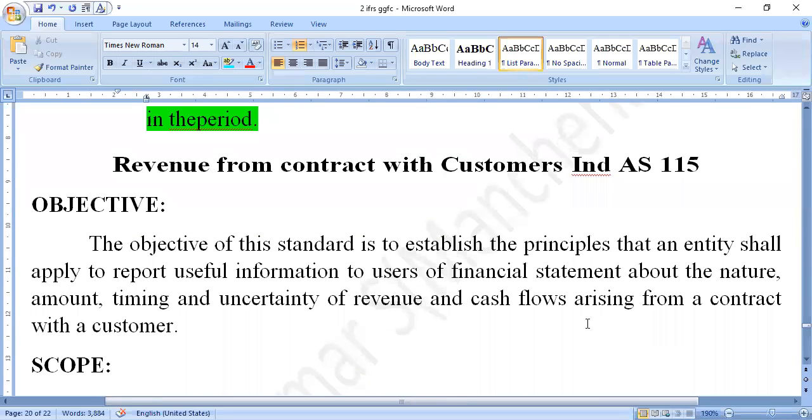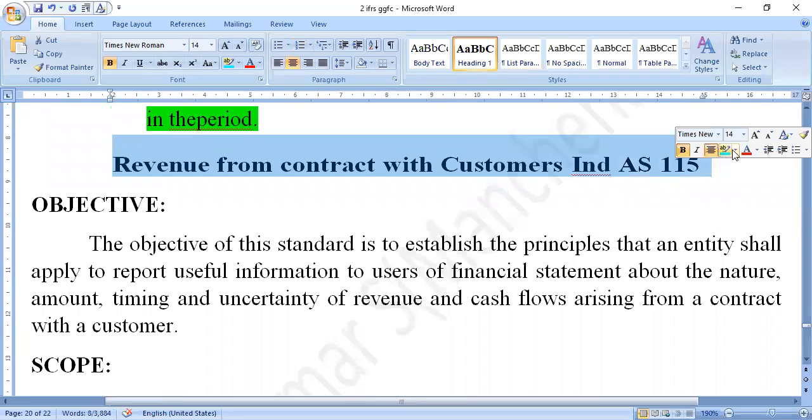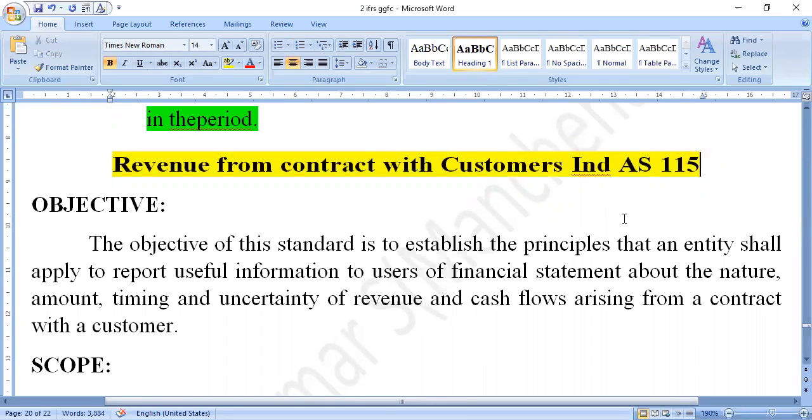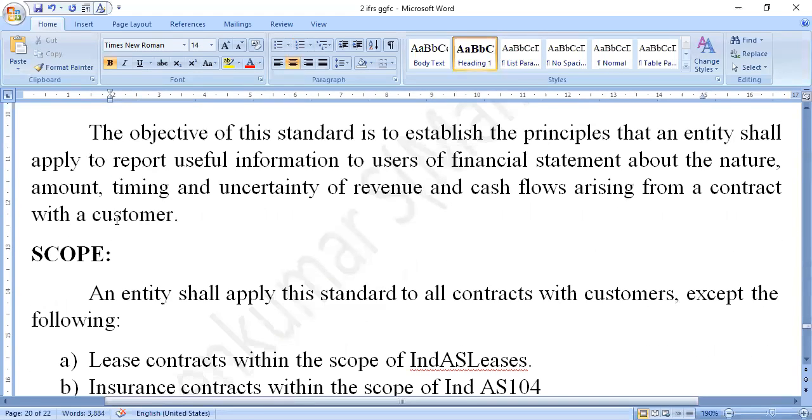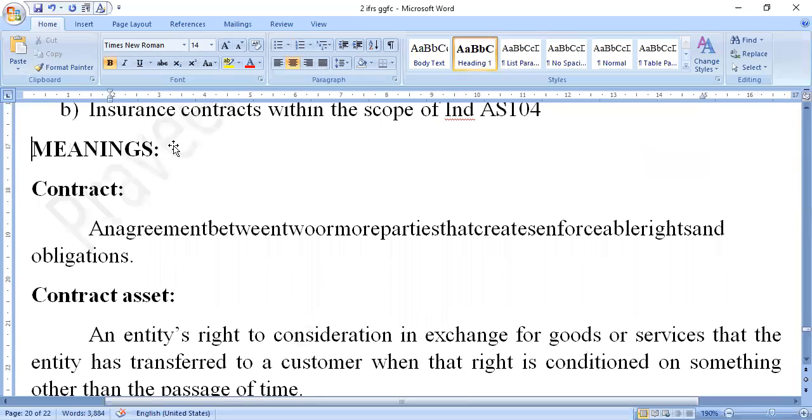the next most important accounting standard here, revenue from contract with customers. Revenue from contract with customers, Indian Accounting Standard 115. So here this is another most important Indian accounting standard. Here in this Indian accounting standard we are totally discussing the contracts made with the customers. First of all, we should know what is meant by contract. First of all, we should know the important terms and their meanings here. In that, first we should discuss the contract.